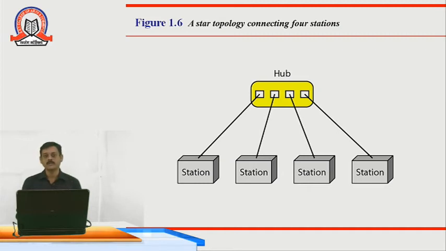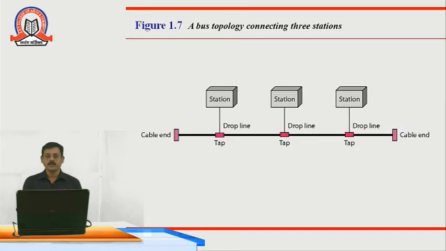That will be counted as a disadvantage of star topology. As you can see in the diagram of bus topology, we have one centralized core wire, and the stations are connected with the help of taps to the core wire, and the data communication takes place from one device to another.